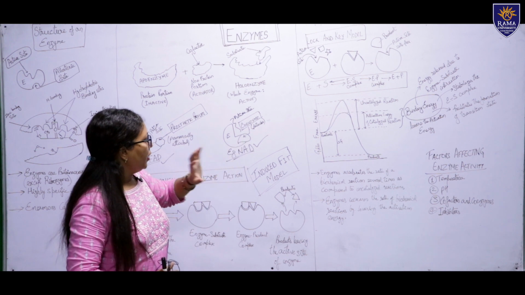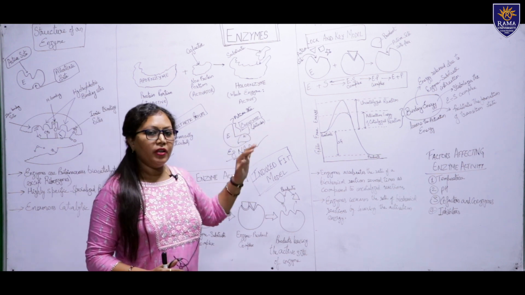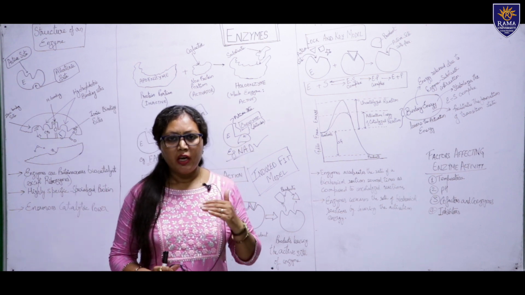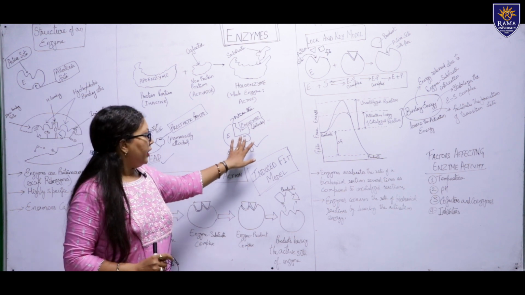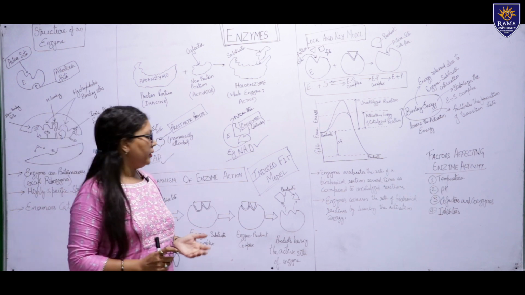This coenzyme may be detached. How? Because enzymes are protein molecules and proteins are temperature sensitive. So if we increase the temperature very high, this may get detached, but in the case of a prosthetic group, it cannot be detached.